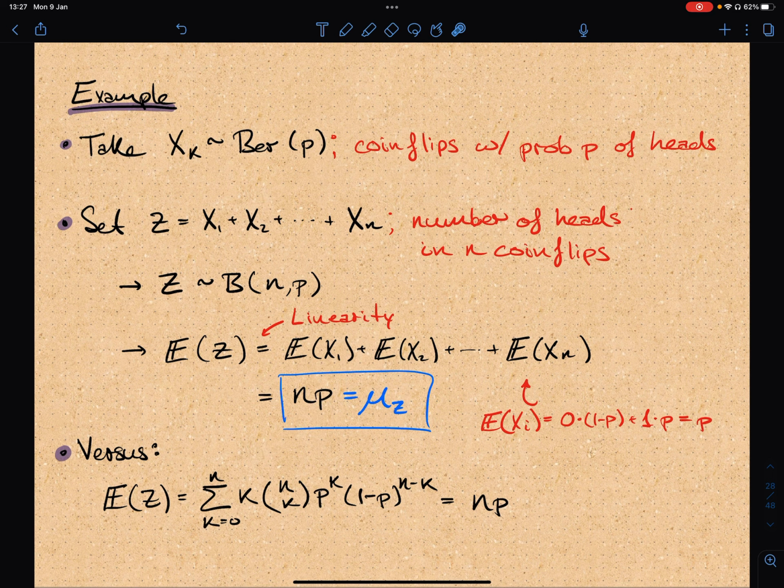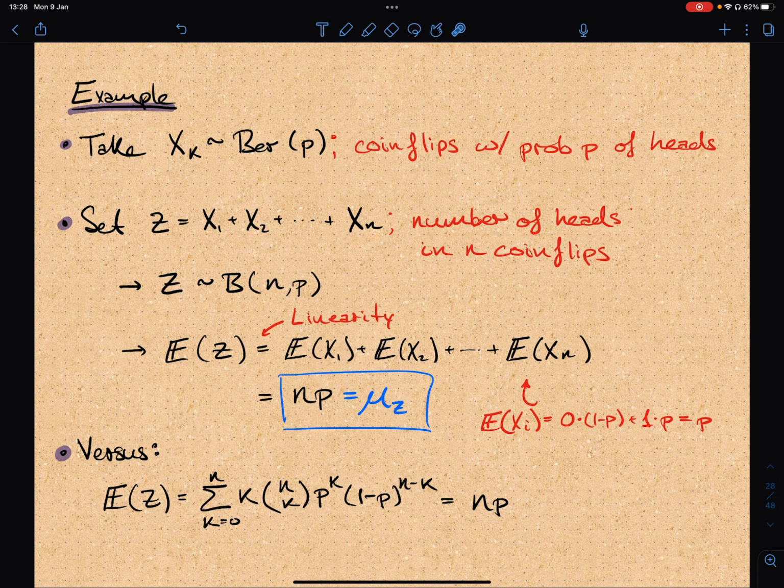I'm going to take a collection of random variables X_k, labeled by k, that have a Bernoulli distribution with parameter p. Recall, X_k is interpreted as a coin flip with probability p of heads. Then I define Z to be the sum of X_1 through X_n. And this is really counting the number of heads in n coin flips.